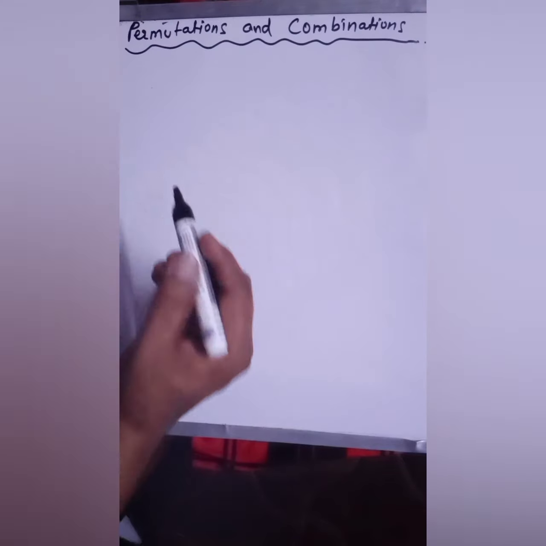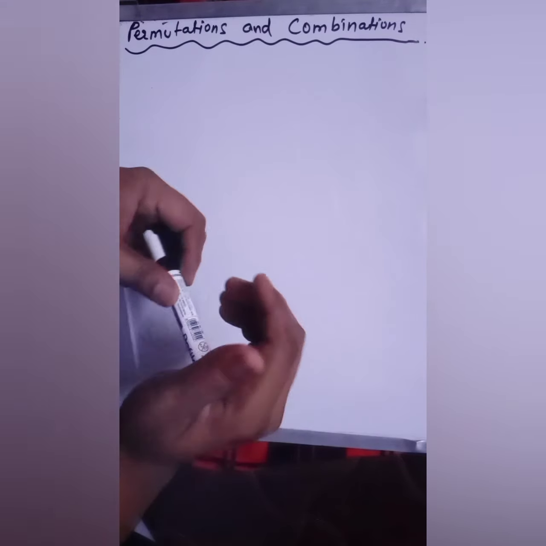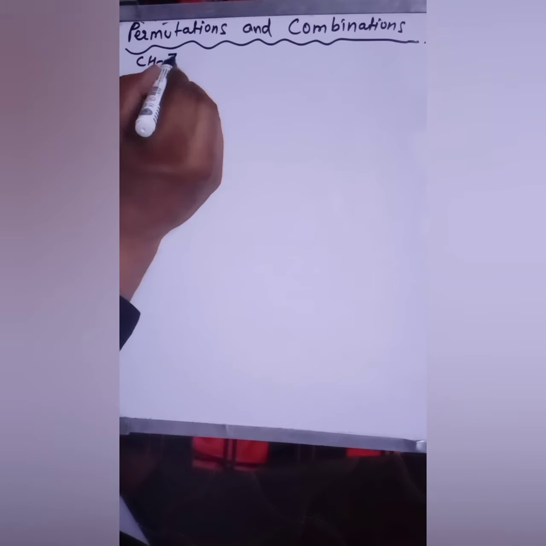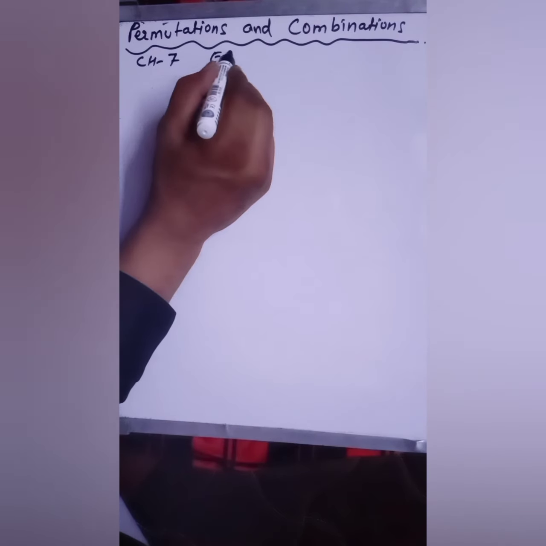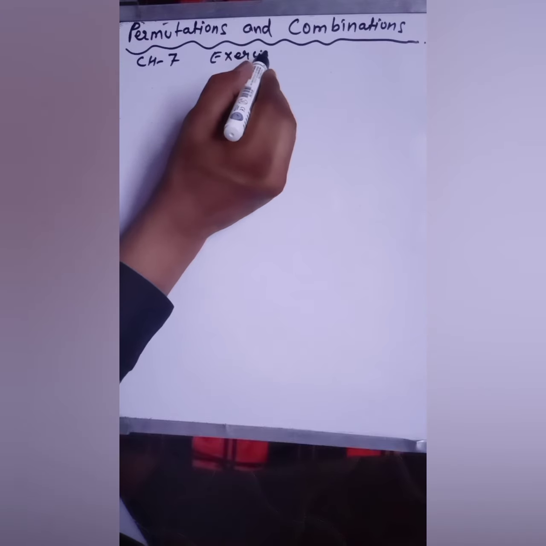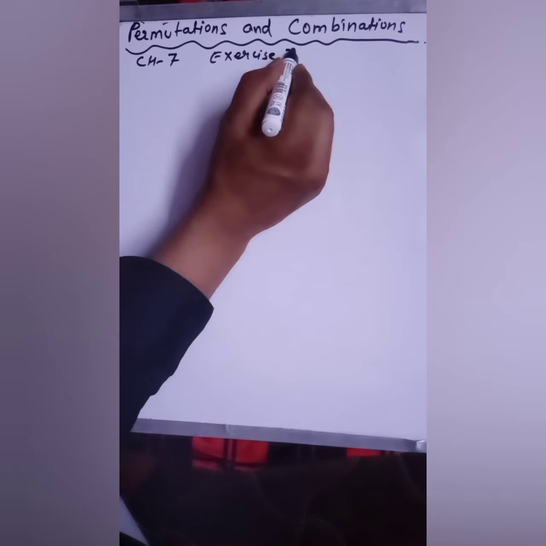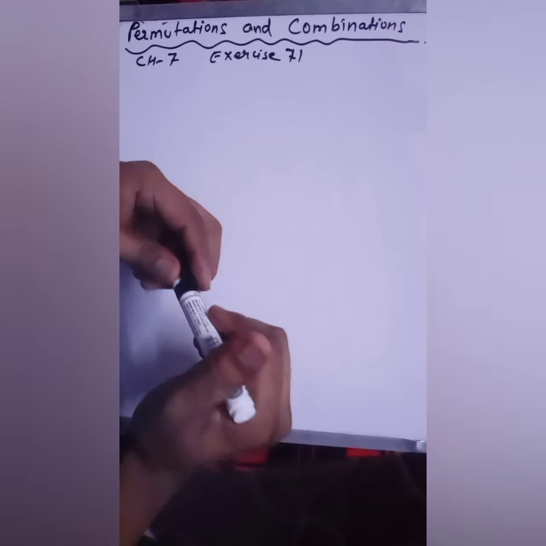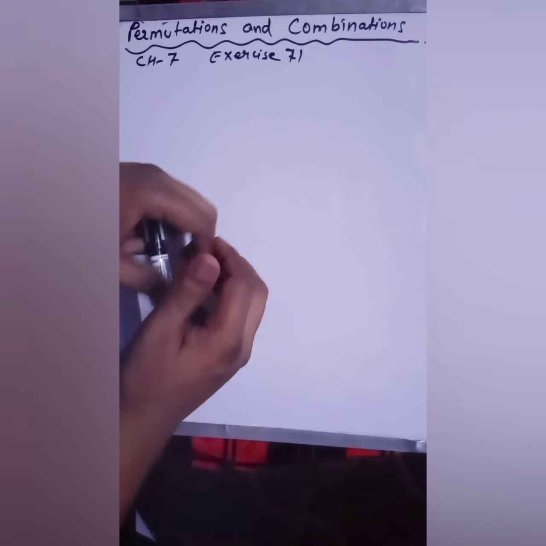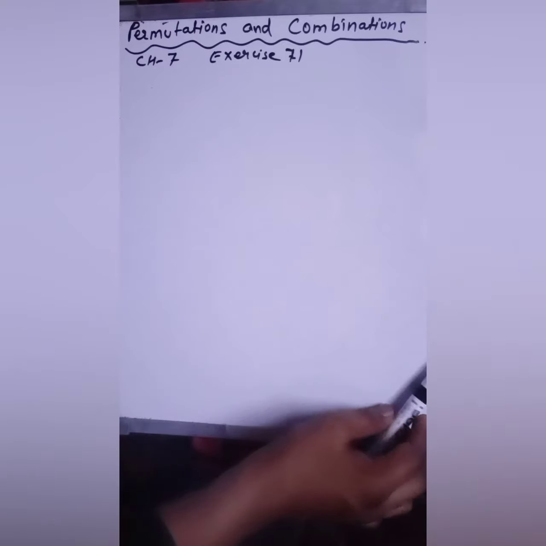Today we will start our chapter number 7. So, this is your chapter number 7, that is permutation and combination. And today we will start our first exercise of this chapter. So, before starting this exercise, we must know what is permutation, what is combination.